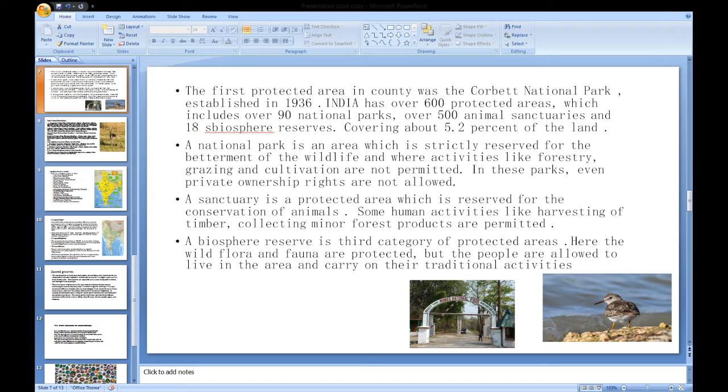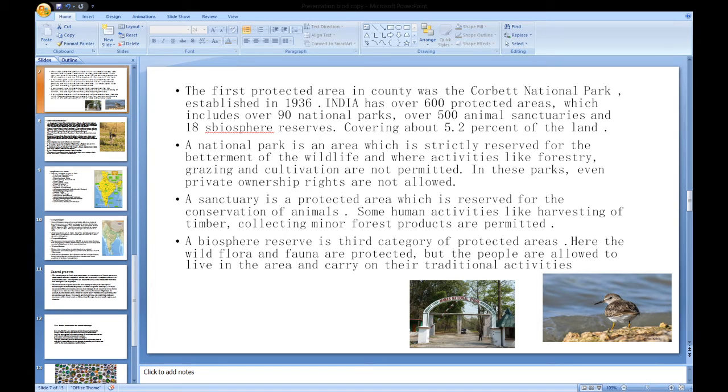India has over 600 protected areas, which includes over 90 national parks, about 500 animal sanctuaries and 18 biosphere reserves covering about 5.2% of the land. A national park is an area which is strictly reserved for betterment of the wildlife and where activities like forestry, grazing and cultivation are not permitted. In these parks, even the private ownership rights are not allowed.